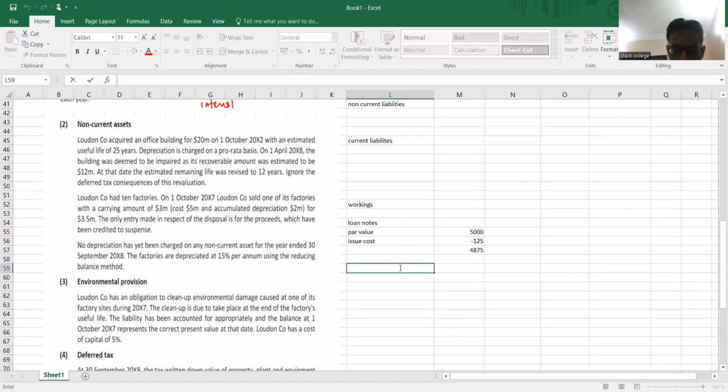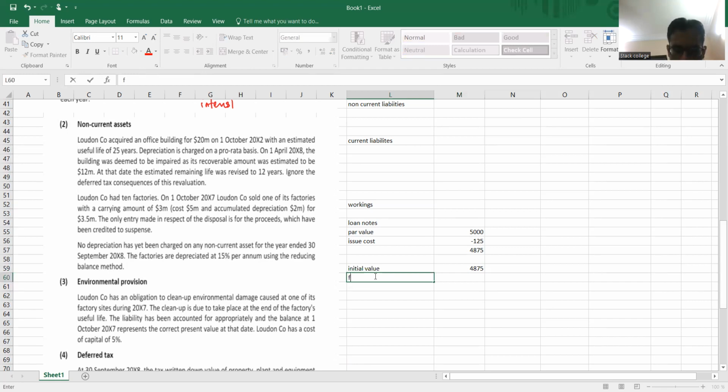So the initial value of loan note is given, 4875. This is the value. Now, what is IFRS 9? IFRS 9 says that when you issue a loan note stock, you have to identify the amortized cost. How?